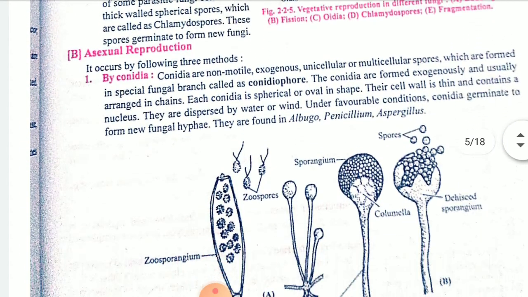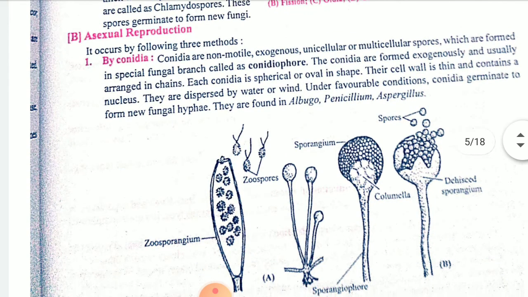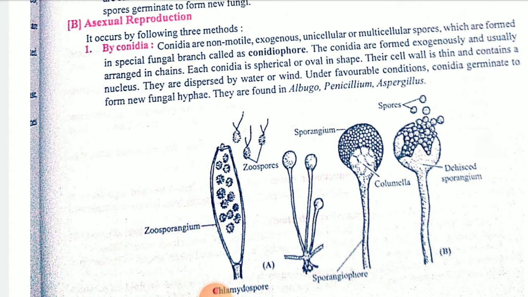Next children, asexual reproduction by conidia. Already in bacteria we had learned, that is Monera. See children, this is your conidiophore or sporangia. When it becomes mature, after that the spores are going to burst, and after that what happens?